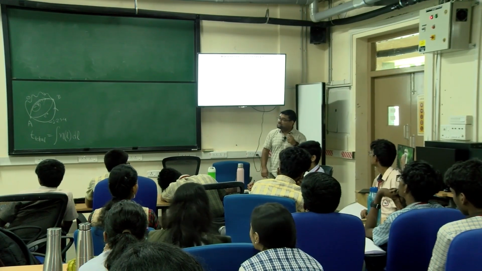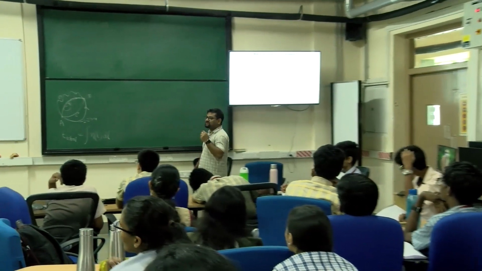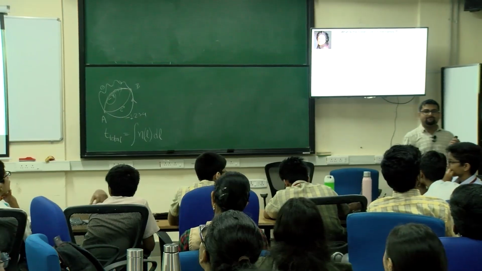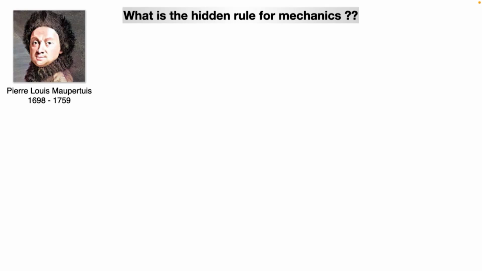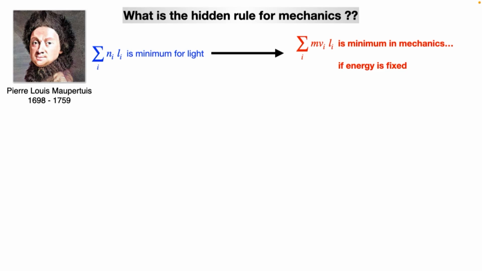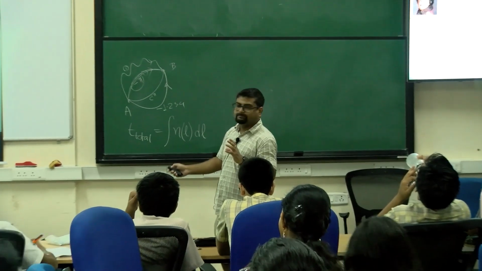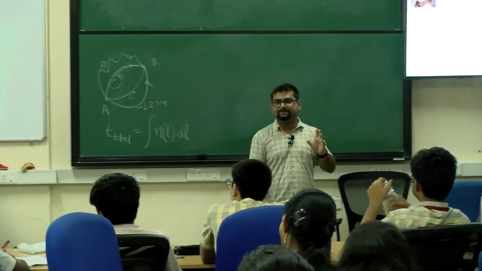No, okay. So actually the hidden rule for mechanics was first found out by this gentleman, Maupertuis. He was again a French mathematician. So he was just after Newton, right? And he was familiar with Fermat's principle. So he found out that in case of light, this sum is minimum, right? So Ni multiplied by Li. Now for a projectile, for a mechanics problem, refractive index is not there. But he found out that if we replace the refractive index with momentum, then this is minimum. So that will give us the correct path.